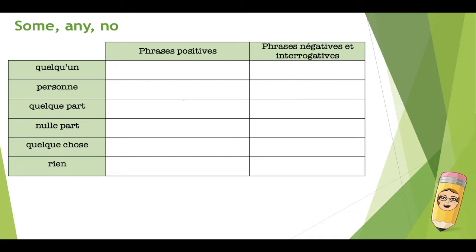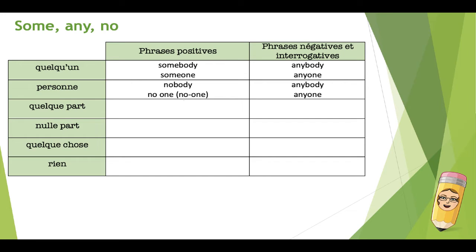Dans les phrases positives, pour traduire quelqu'un, on va utiliser somebody or someone. There is no difference in meaning between somebody and someone. Dans les phrases négatives et interrogatives, we are going to use anybody or anyone. Then it's going to mean personne. Personne dans les phrases positives, nobody or no one, spelled in two words or with a hyphen. And in negative and interrogative sentences, anybody or anyone.